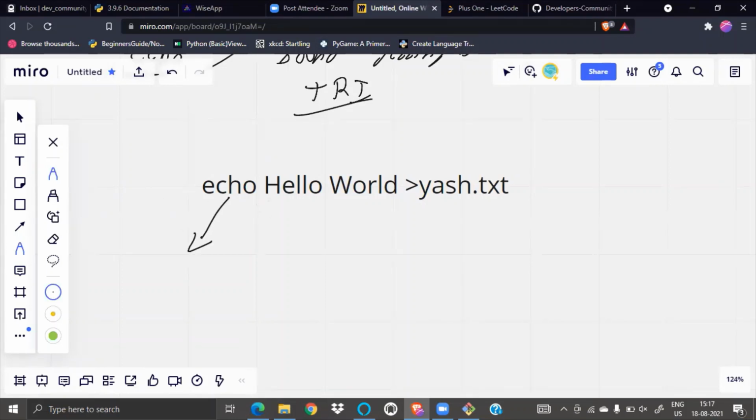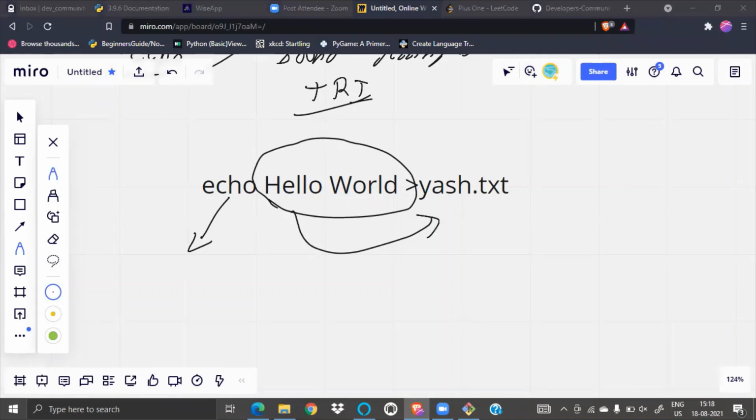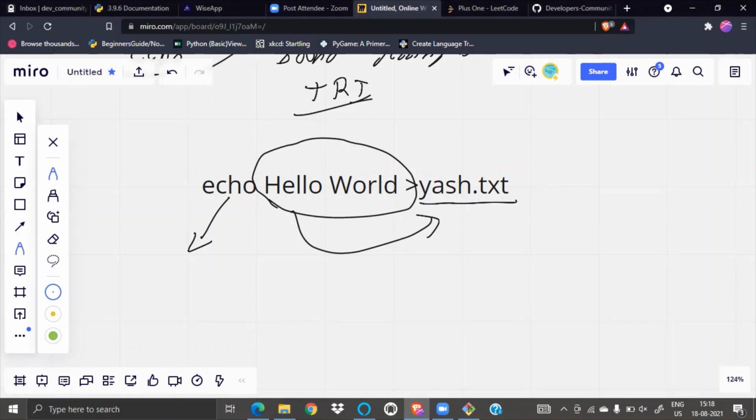Whatever I write, it goes inside this dot txt. If I write hello world, then hello world will be inside yes dot txt. Is it clear? I am pushing whatever I just write here inside yes dot txt.